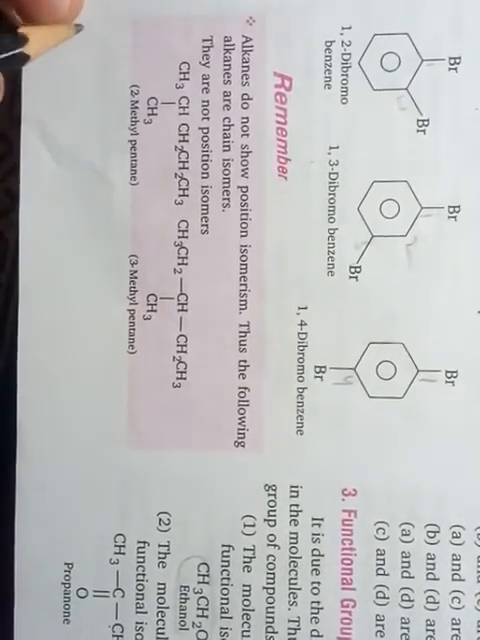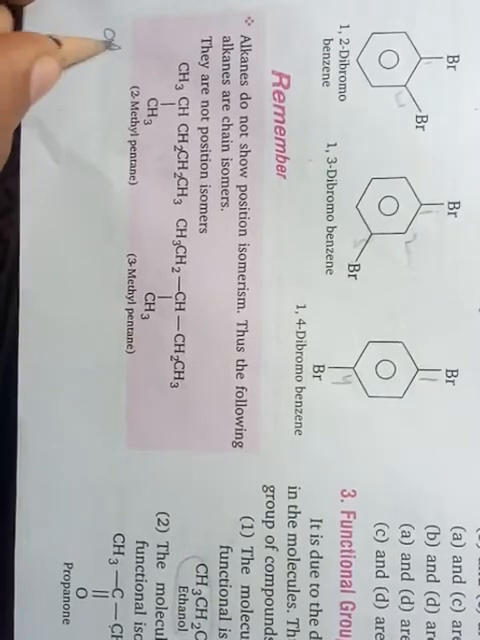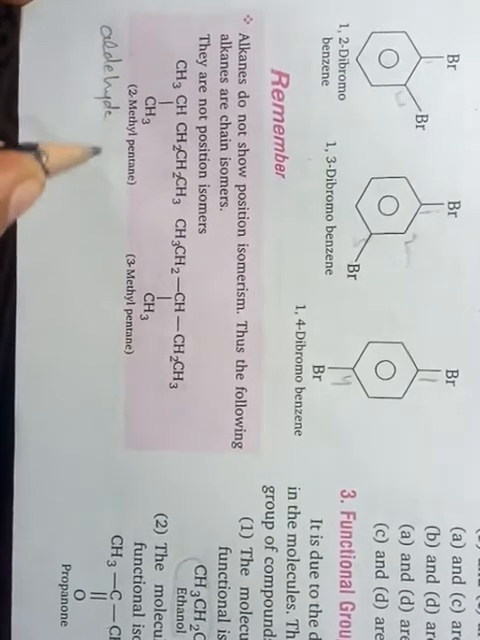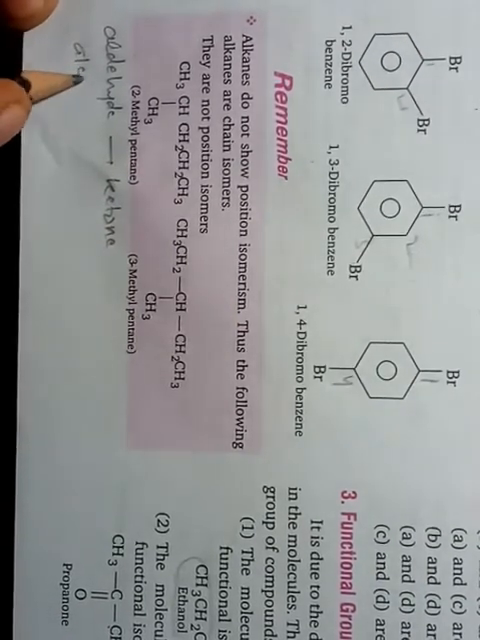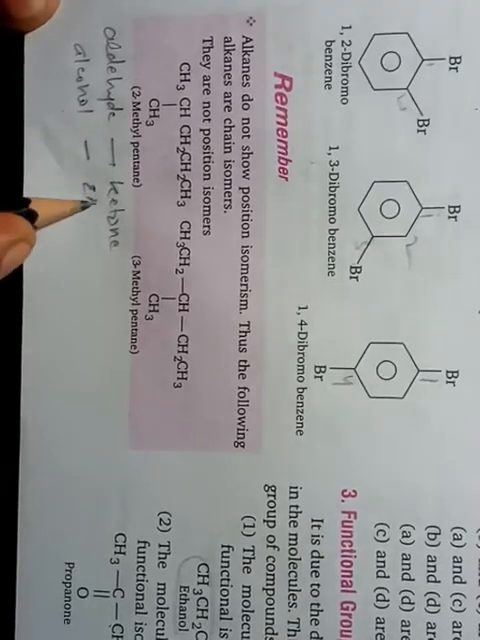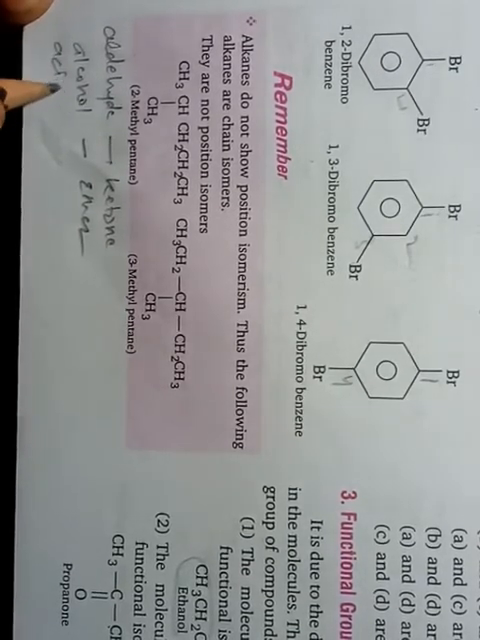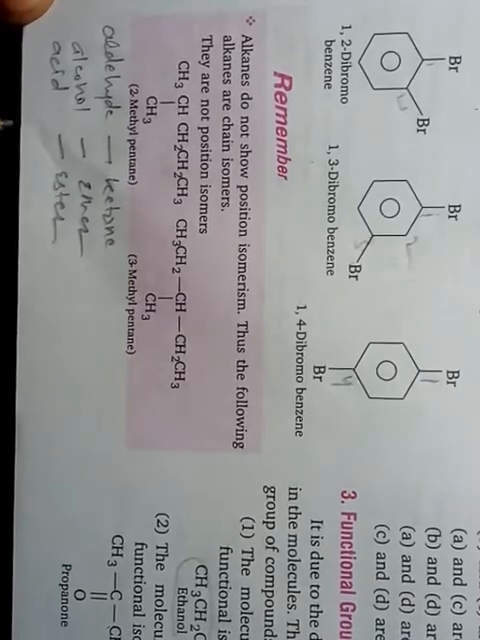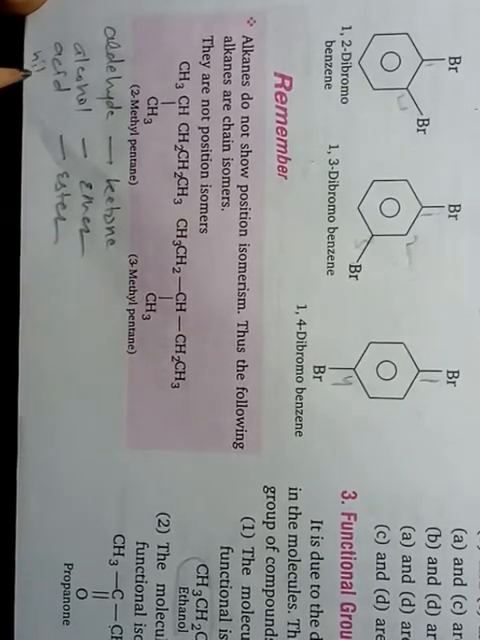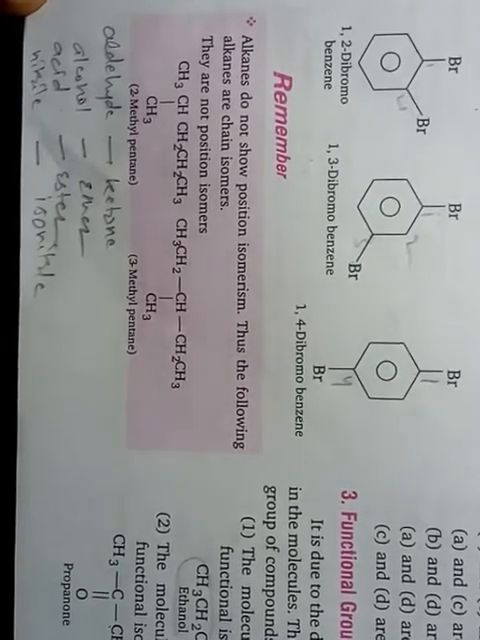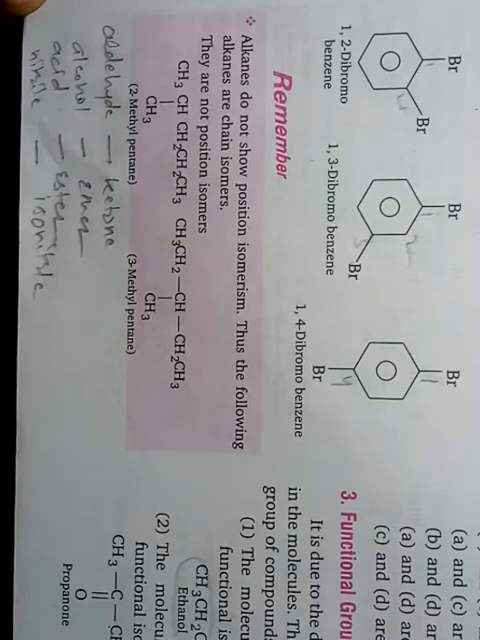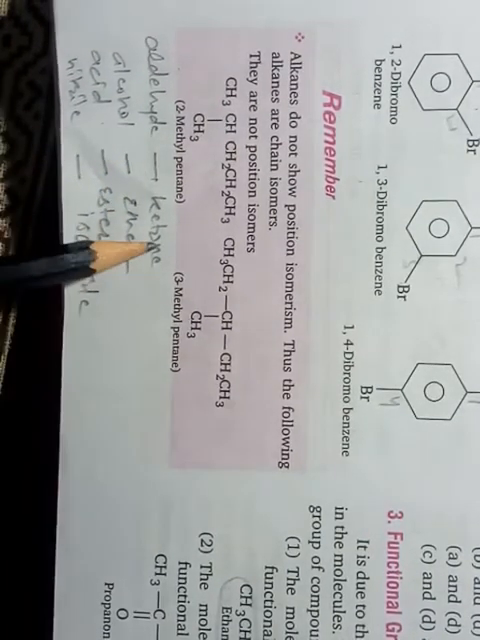Okay, for example, aldehyde will show functional group isomerism with ketone, alcohol with ether, carboxylic acid with ester. Okay, students, nitrile compound with isonitrile. Okay, students, so these are the few groups of homologous series which are showing functional group isomerism with each other.